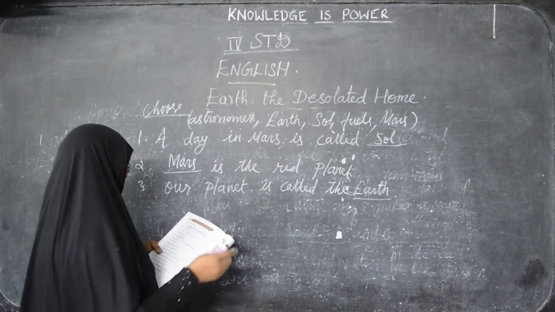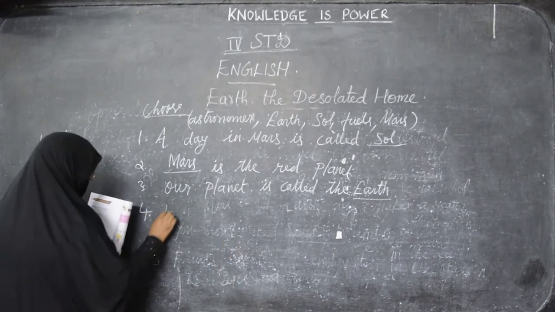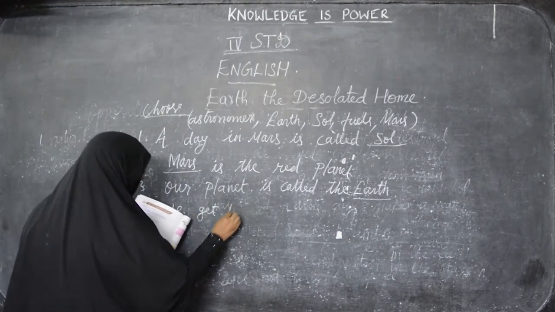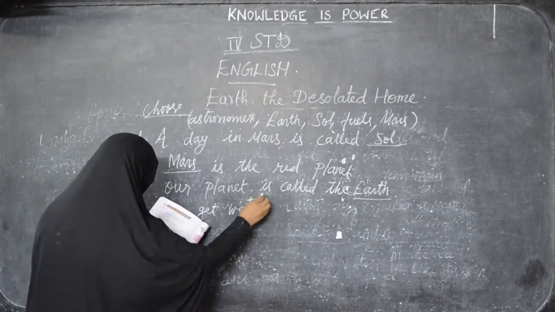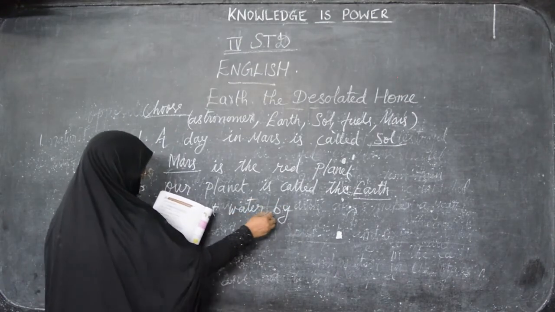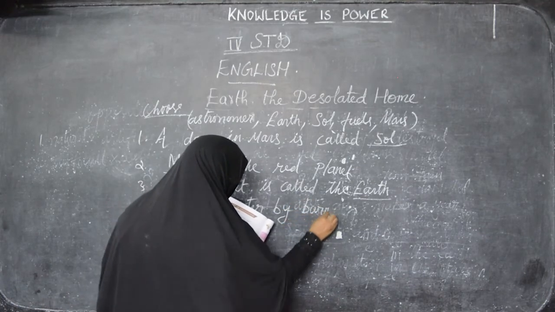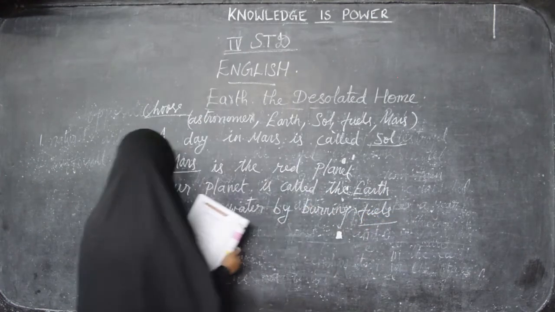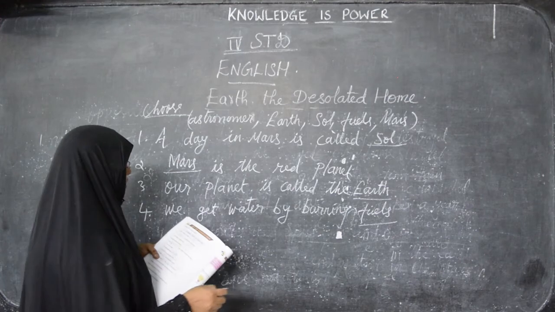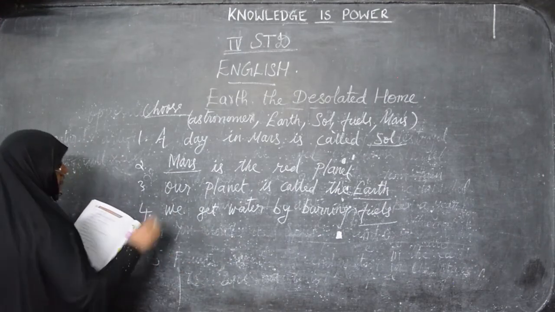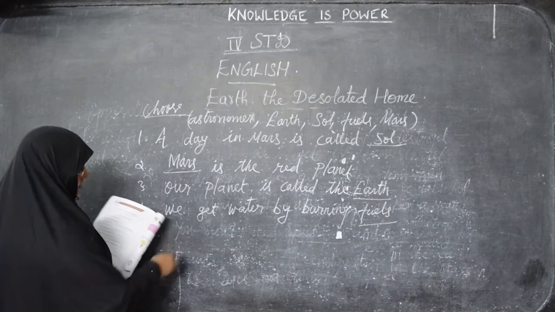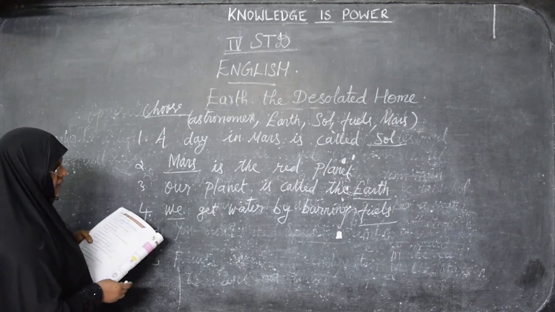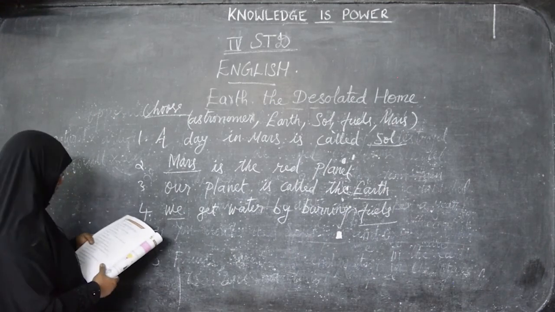Then next comes, we get water by burning dash. We means here, Ariyumati and grandfather are saying they are living in planet Mars. So we get water by burning fuels. That is in planet Mars. But in planet Earth we are getting water from rain. That is natural.